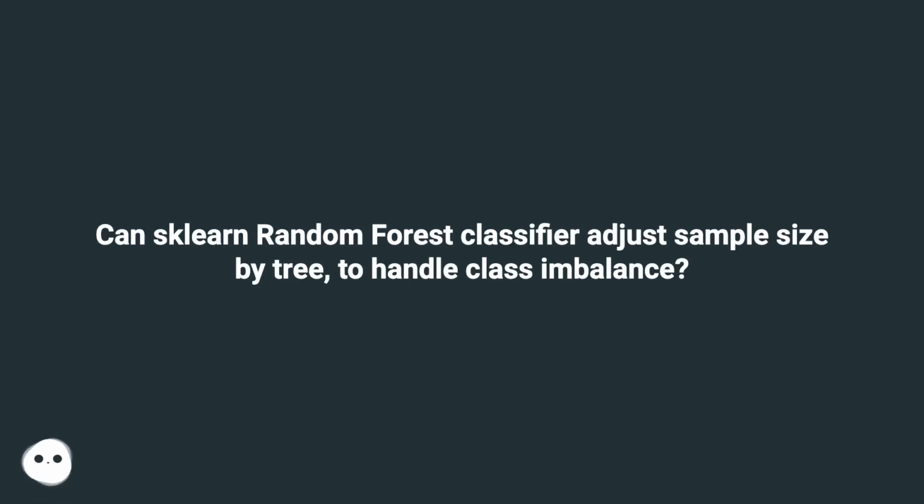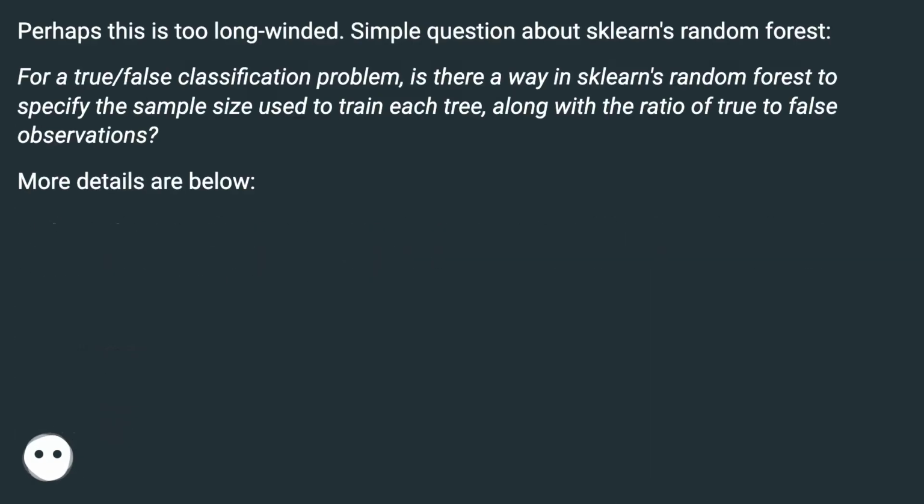Can Sklearn random forest classifier adjust sample size by tree to handle class imbalance? Perhaps this is too long-winded. Simple question about Sklearn's random forest. For a true or false classification problem, is there a way in Sklearn's random forest to specify the sample size used to train each tree, along with the ratio of true to false observations? More details are below.